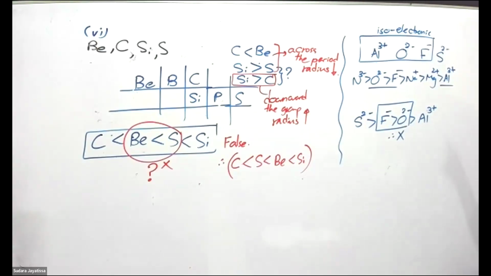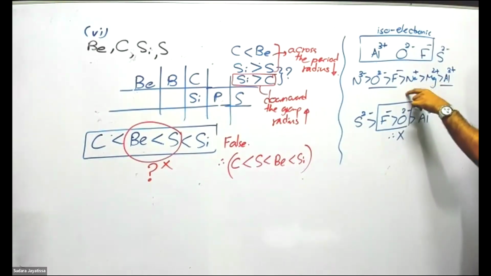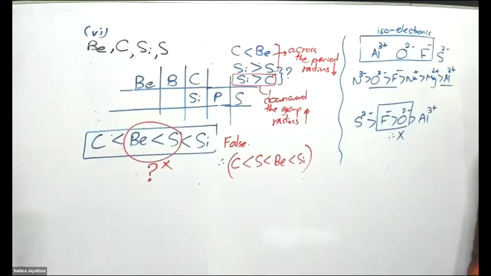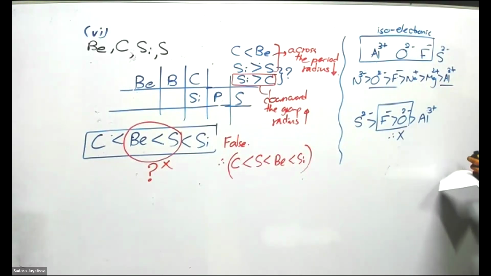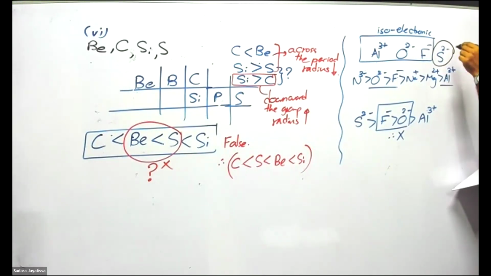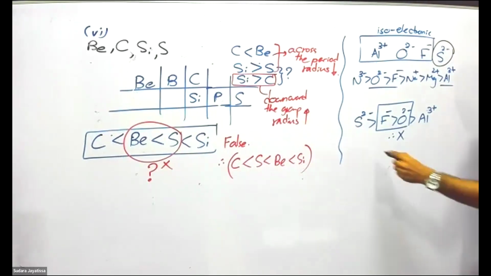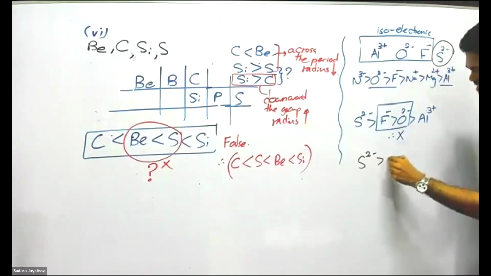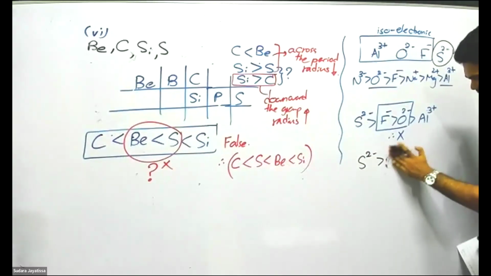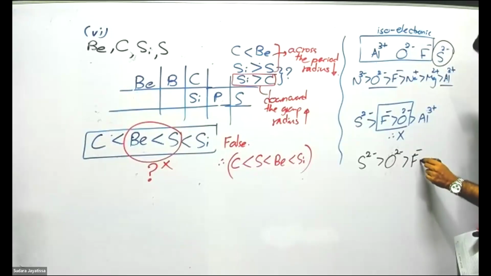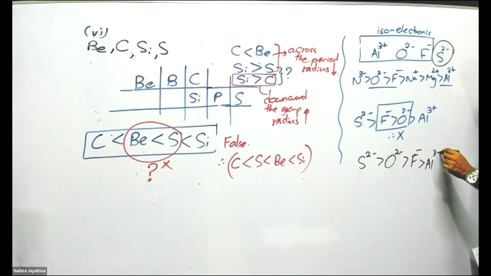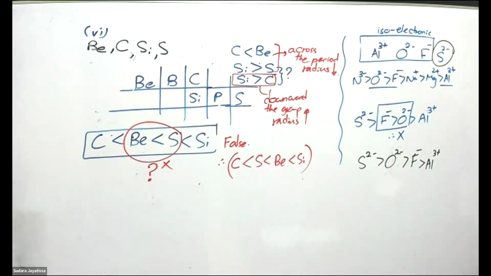This is the way they should ask in the exam, not that kind of question. Now what should be the correct order? S2- will be very large because it has 3 energy levels. Then you have O2-, then F-, and then Al3+. This is the correct order.